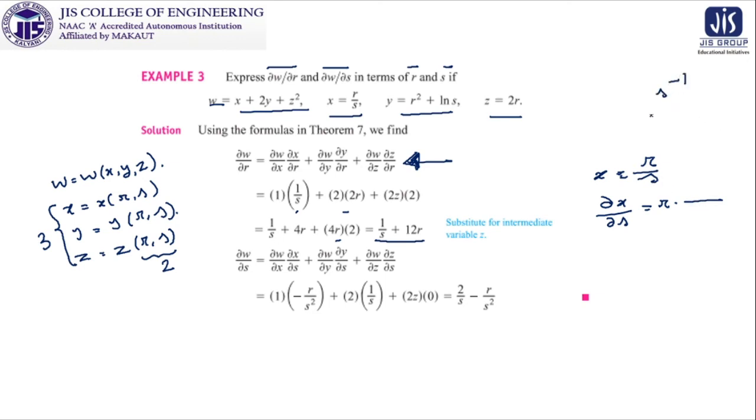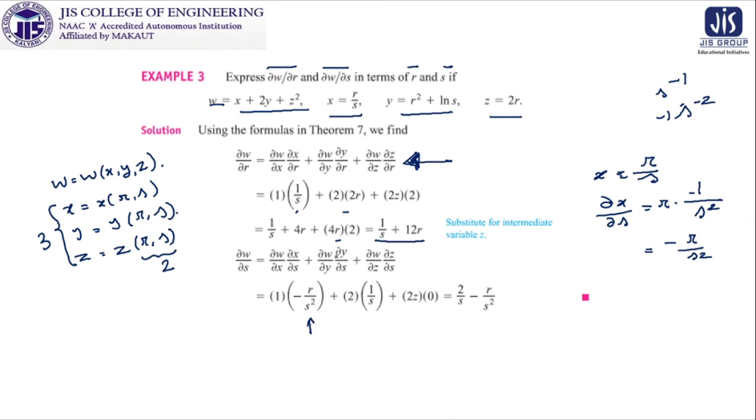S to the power minus 1 after differentiating with respect to S will be minus 1 S to the power minus 2, that is 1 by S square with a minus sign. So ultimately we get minus R by S square. That is why it is written as minus R by S square. So I think it is clear.